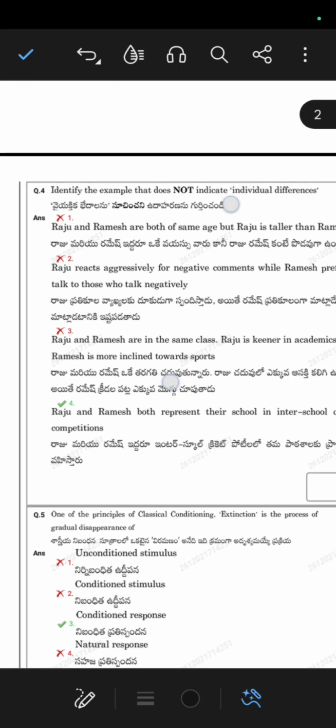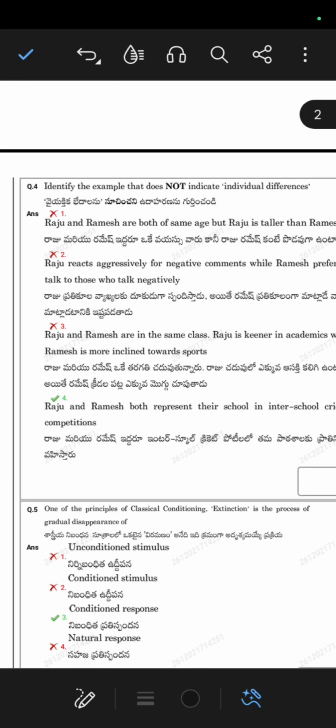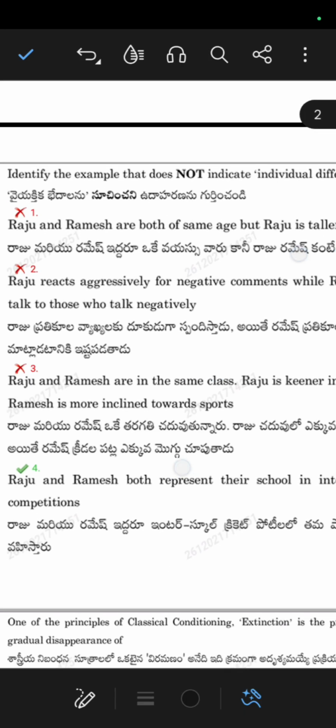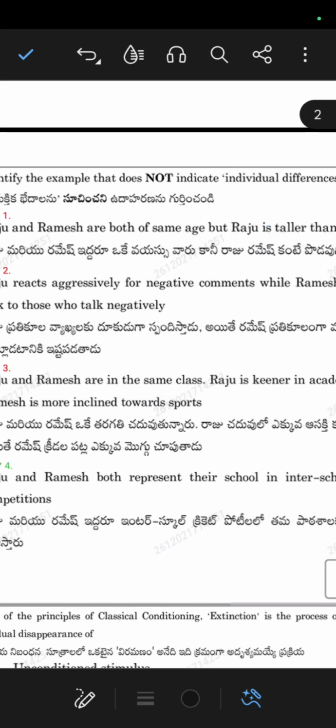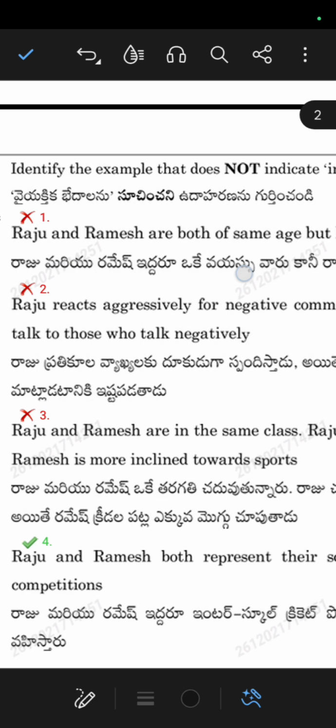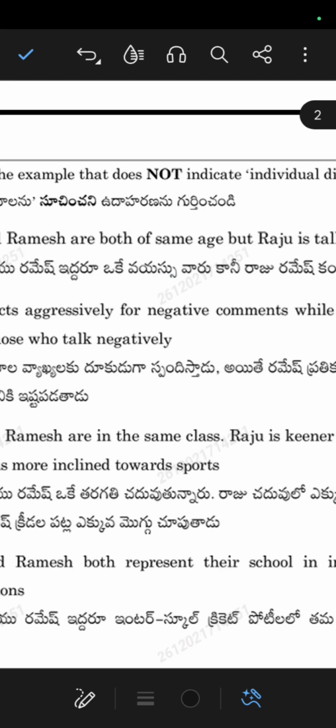So now let us go for the fourth question. Identify the example that does not indicate individual differences. Individual differences is a theory, where examples are given. Here the question again says not.